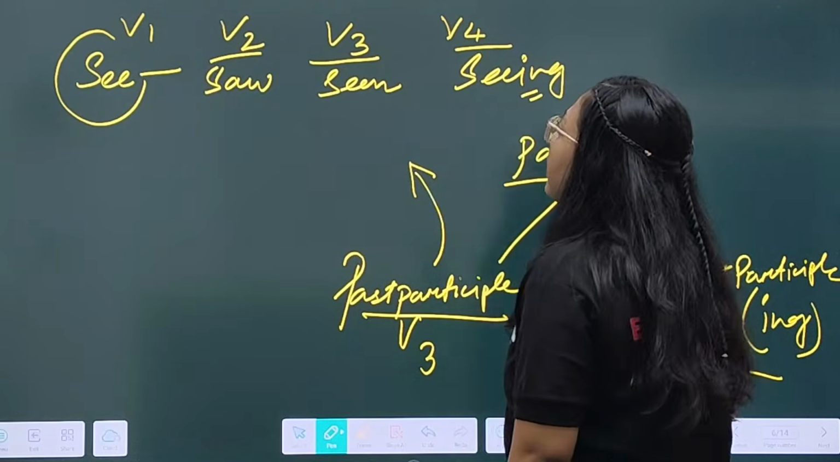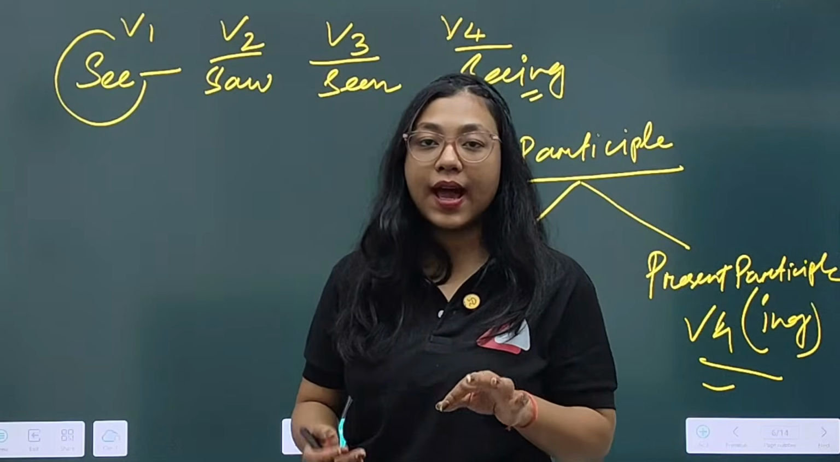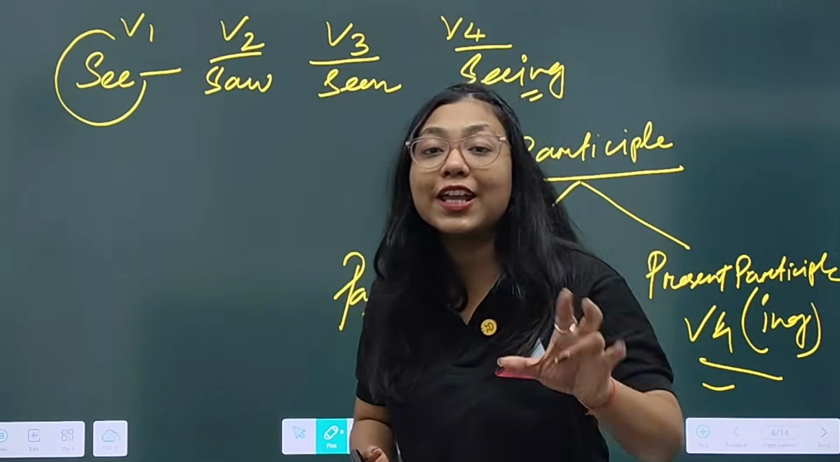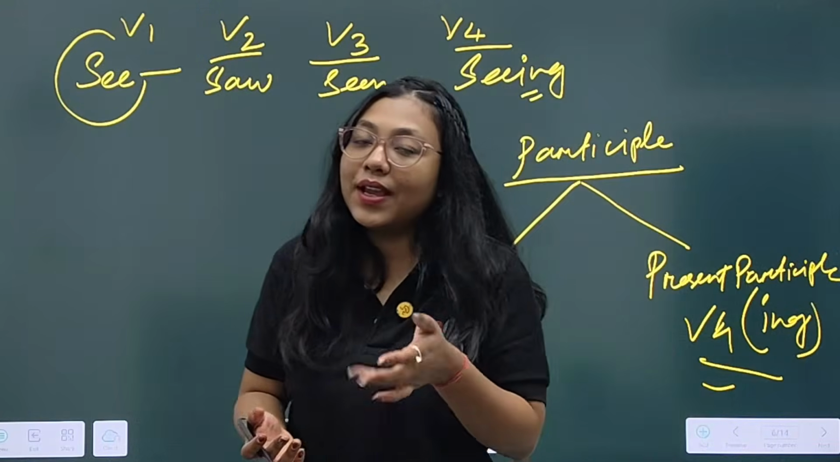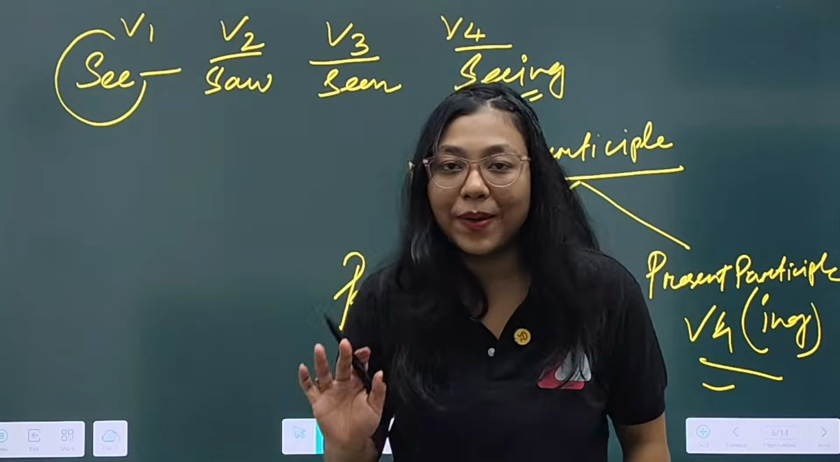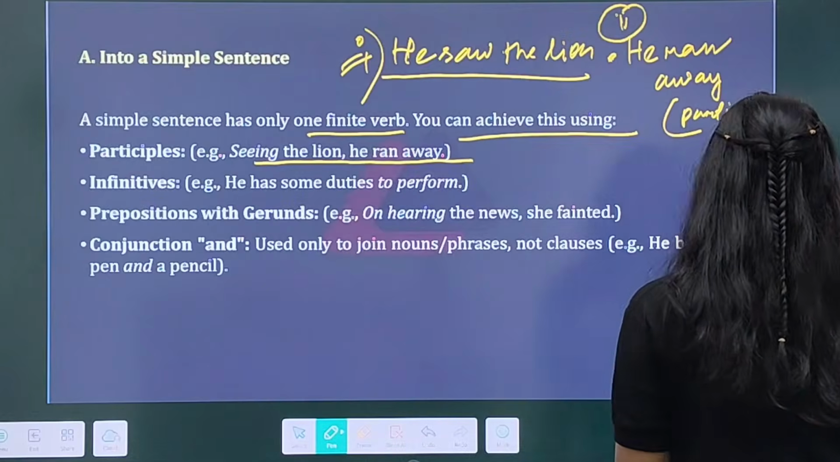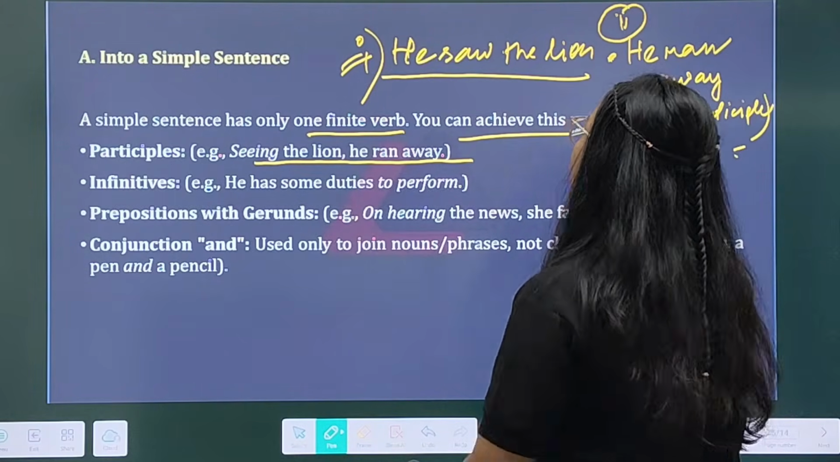Seeing. Okay, clear? I hope now it's clear for you what the fourth form of a verb is: the ing form of a verb, also known as the present participle. Do remember this factor. It is also known as the present participle.